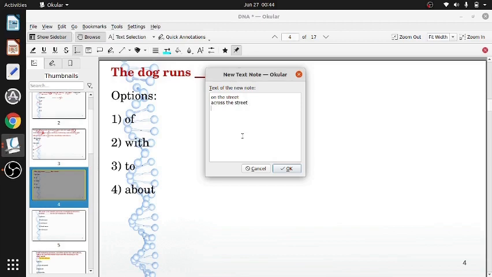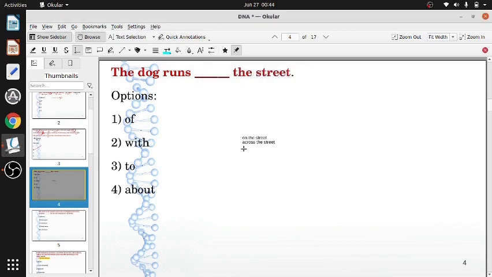The dog runs on the street, or the dog runs across the street. Both would be correct, but these options are not given. These options are not given, so we have to choose among the options given. So we choose among the options given, but on and across would also be correct.